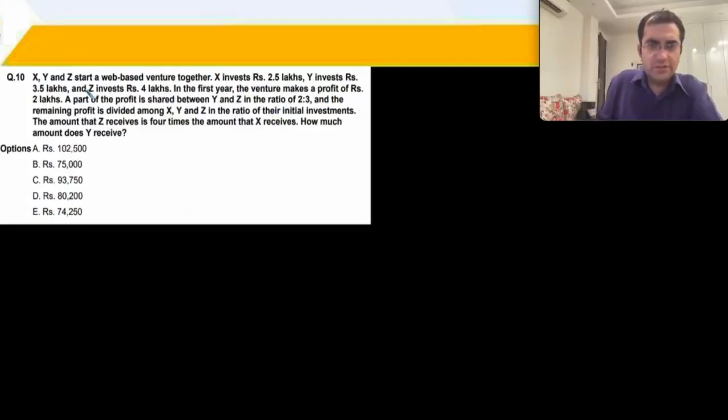Straightforward question. You have X, Y and Z who start a web-based venture together. X invests 2.5 lakhs, Y invests 3.5 lakhs and Z invests 4 lakhs. In the first year, the venture makes a profit of 2 lakhs. A part of the profit is shared between Y and Z in the ratio 2:3.